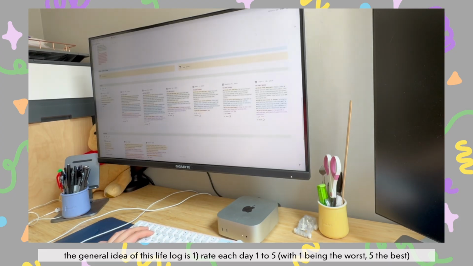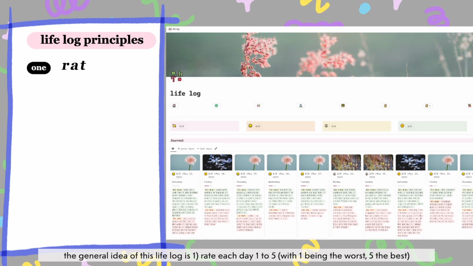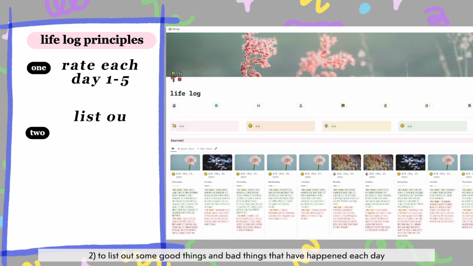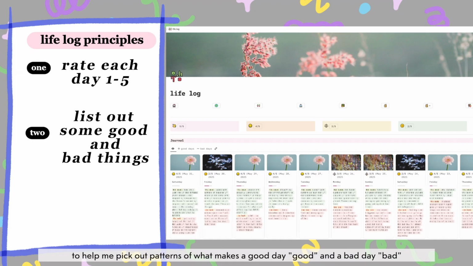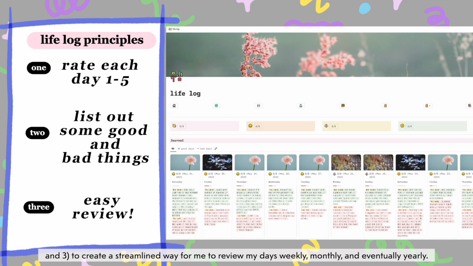The general idea of this life log is, one, to rate each day 1 to 5, with 1 being the worst, 5 the best. Two, to list out some good things and bad things that happen each day to help me pick out patterns of what makes a good day good and a bad day bad. And three, to create a streamlined way for me to review my days weekly and monthly and eventually yearly.